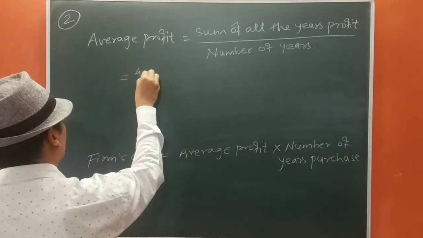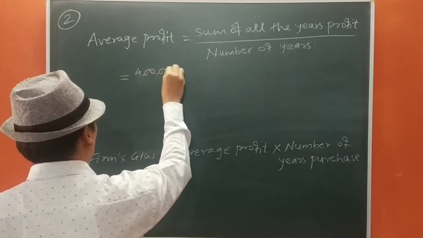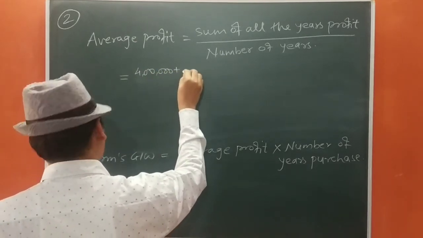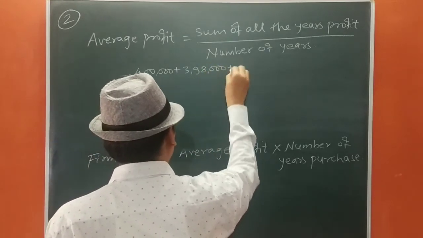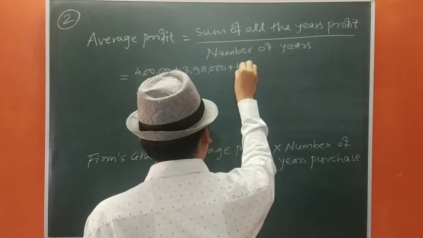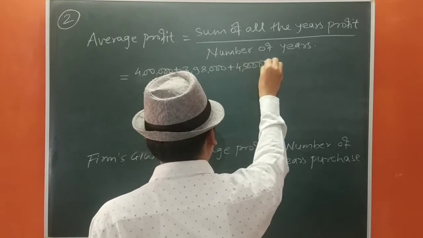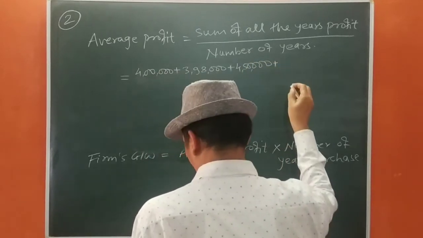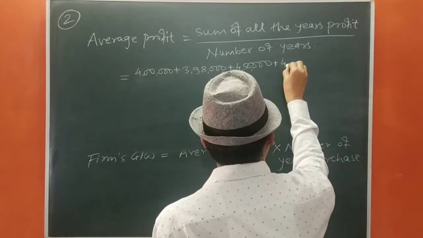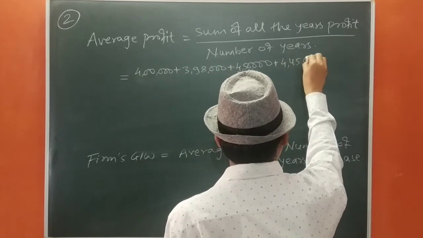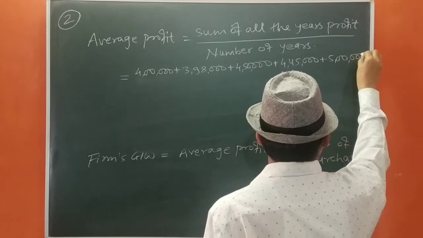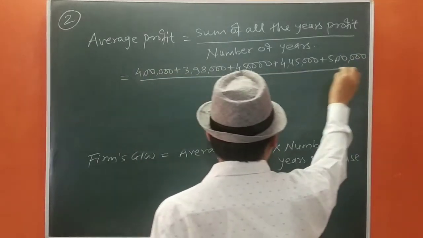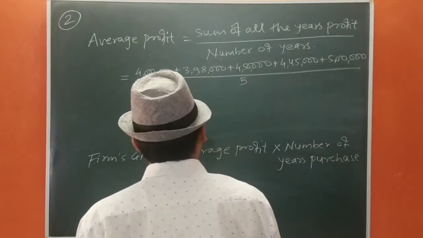4 lakh plus 3 lakh 98,000 plus 4 lakh 50,000 plus 4 lakh 45,000 plus 5 lakh, upon 5. The total number of years is 5.